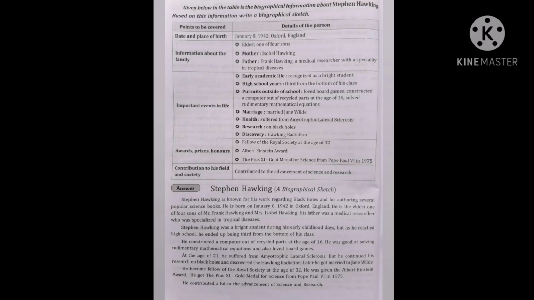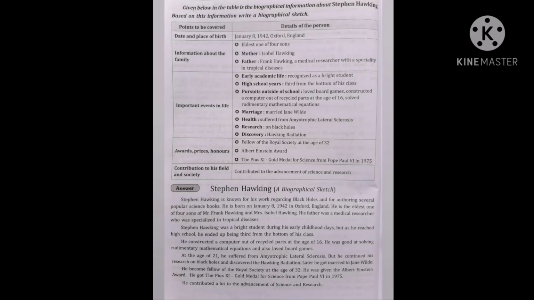So take care while you are changing. Don't simply write "his birth date is this and that." Try to phrase it like a sentence, frame it like a sentence. And when you're doing that, remember where you should stop and where you should start and how many conjunctions you're putting in. Not more than one conjunction is to be used. Okay, don't keep on writing "and" like that. It will not sound good.